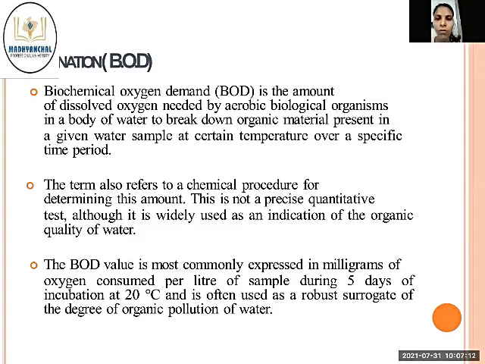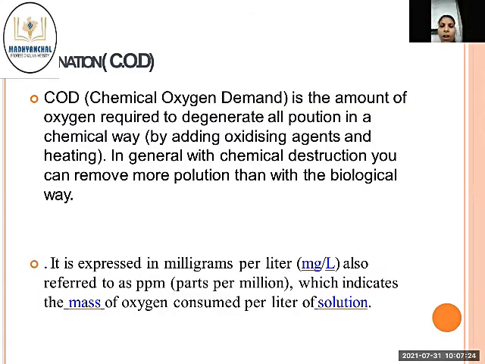COD, chemical oxygen demand. COD is the full form of chemical oxygen demand. It is the amount of oxygen required to degrade all pollution in a chemical way by adding oxidizing agents and heating. In general, with chemical destruction, you can remove more pollution than with the biological way. It is expressed in milligrams per liter, also referred to as ppm, which indicates the mass of oxygen consumed per liter of solution.